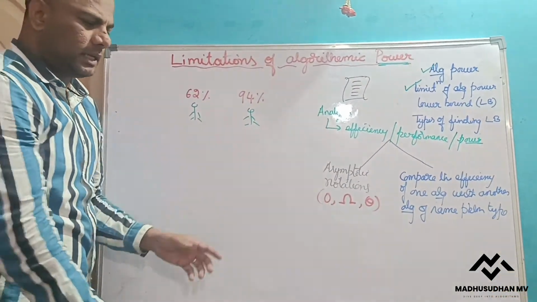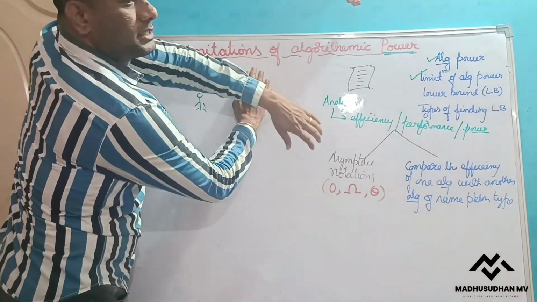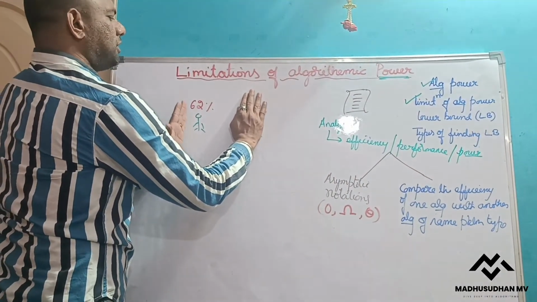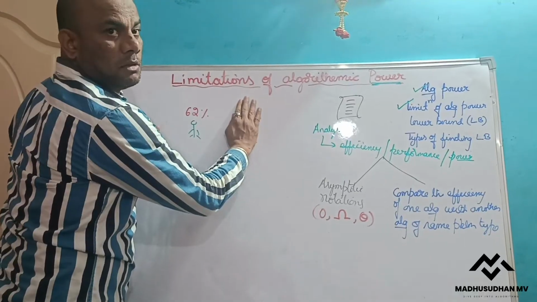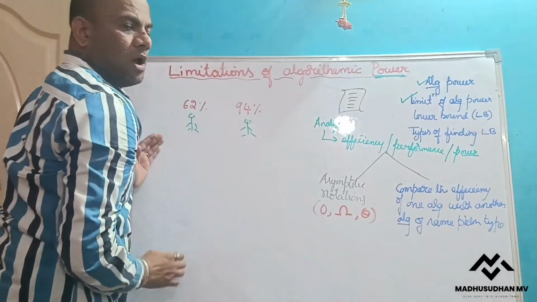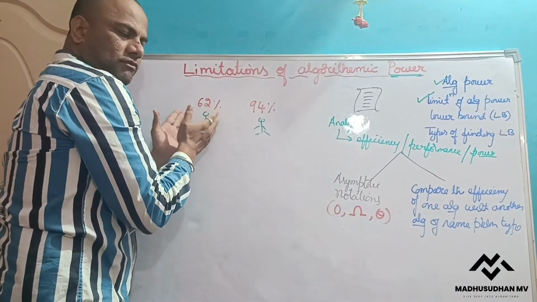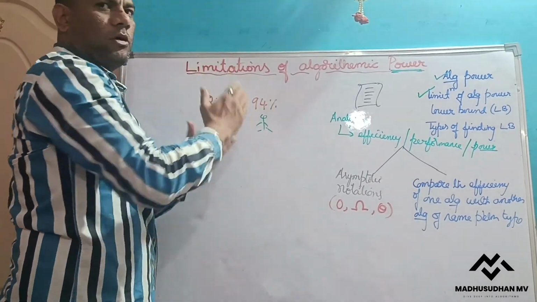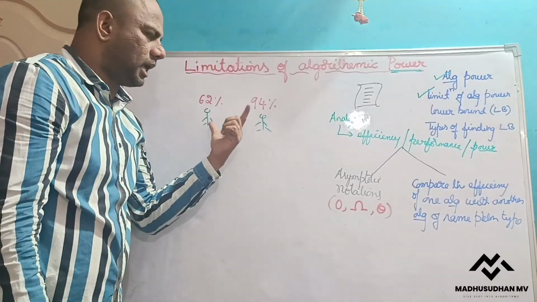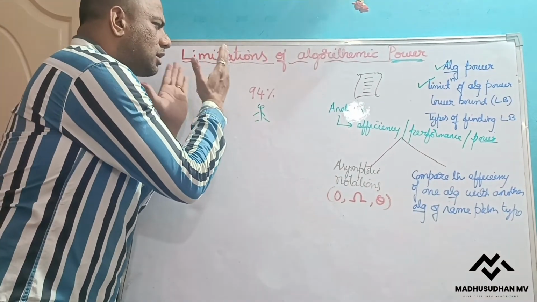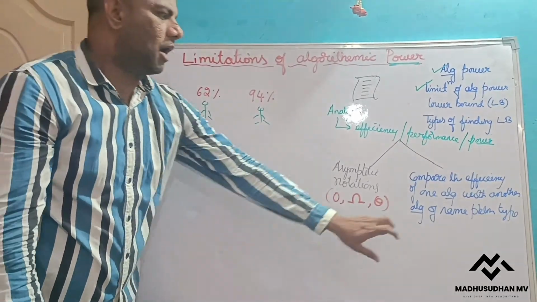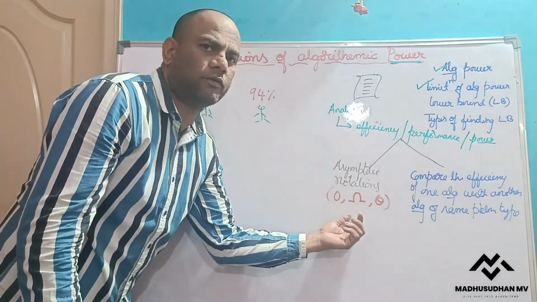Exactly like this. In this case I just find out this person's efficiency, that's it. But in this case, after finding the efficiency of this student, I compare with another student of the same class. Now I came to know there is a lot of room to improve the student. That is the information I will get from this, that I won't get from here.